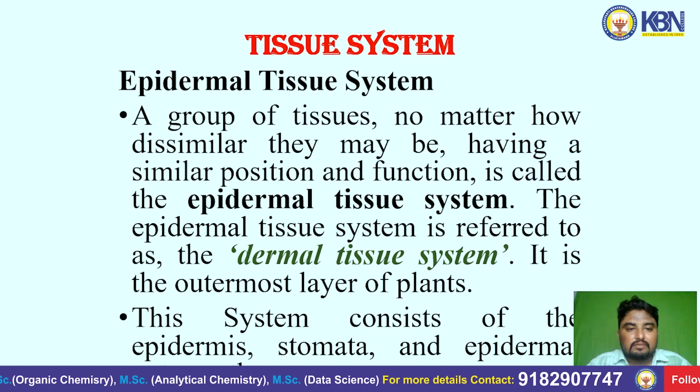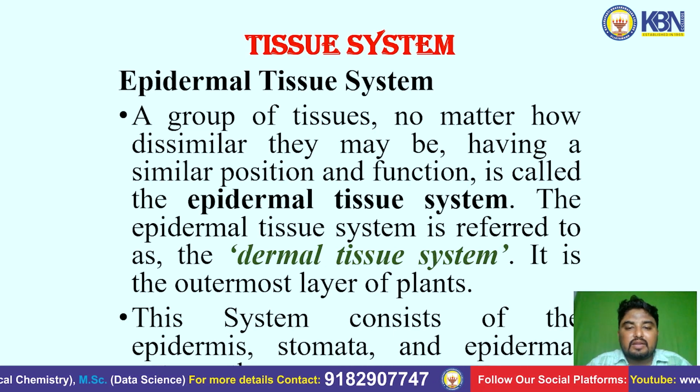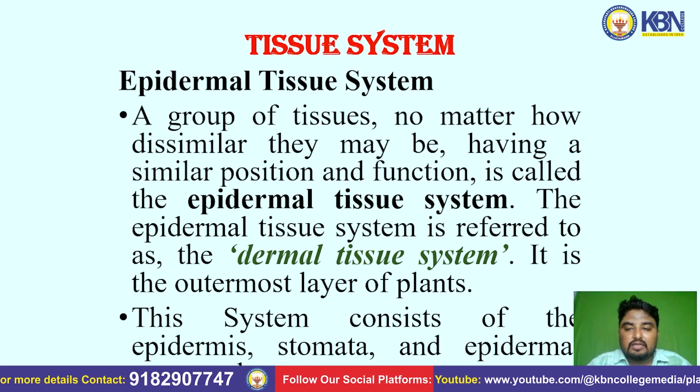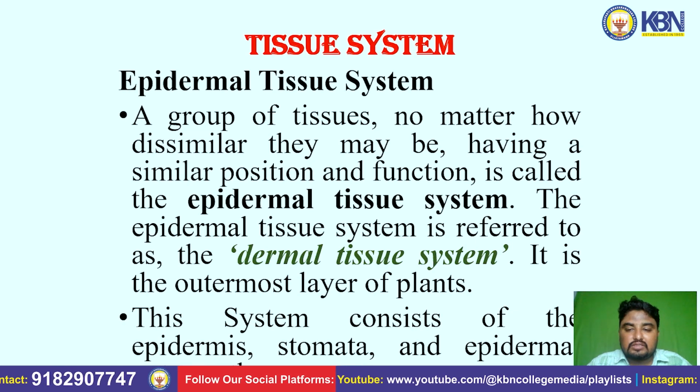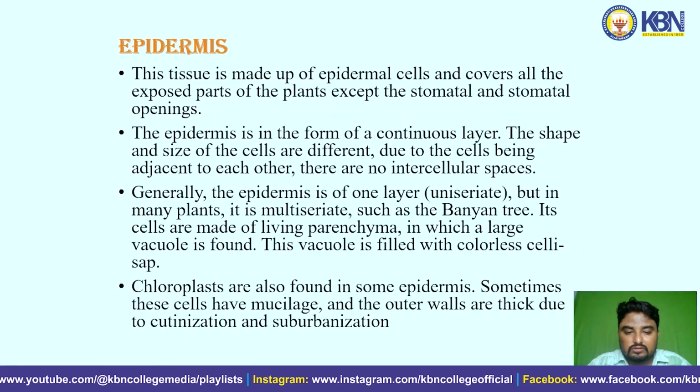The tissue system. The epidermal tissue system. A group of tissues, no matter how dissimilar they may be, having a similar position and function is called the epidermal tissue system. The epidermal tissue system is also referred to as the dermal tissue system. It is the outermost layer of plants. This system consists of the epidermis, stomata and epidermal outgrowths.